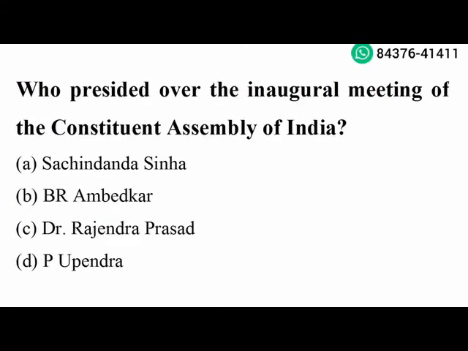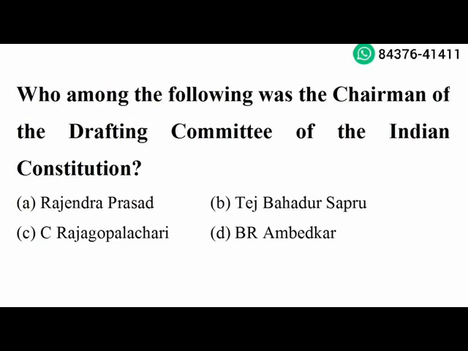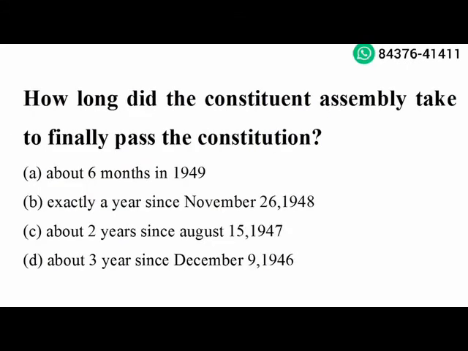Who presided over the inaugural meeting of Constituent Assembly of India? Sachidanand Sinha. Option A is the right answer. Next question. Who among the following was the chairman of Drafting Committee of Indian Constitution? B.R. Ambedkar. Option D is the right answer. Next question. How long did the Constituent Assembly take to finally pass the Constitution? About 3 years, since December 9, 1946. Option D is the right answer.